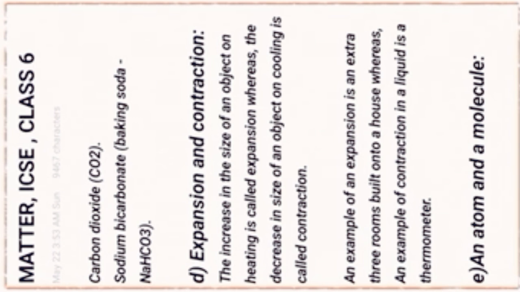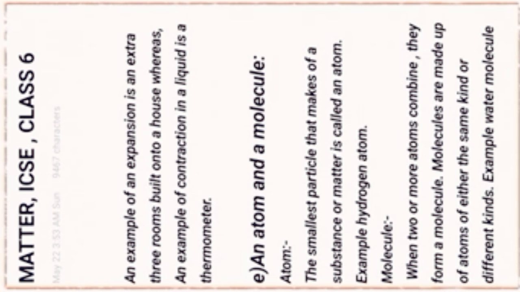An example of expansion is an extra room built into a house, whereas an example of contraction in a liquid is a thermometer.